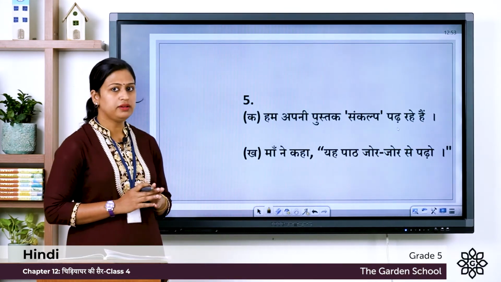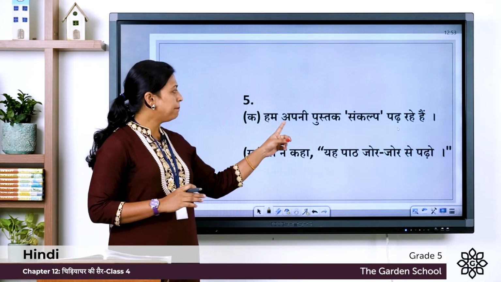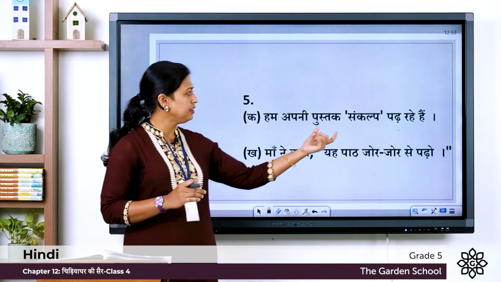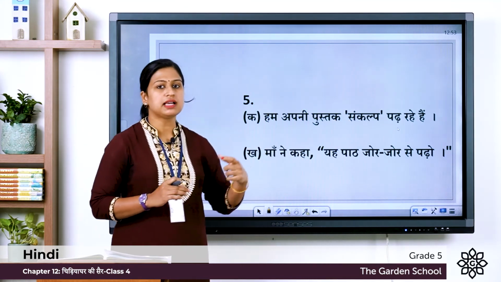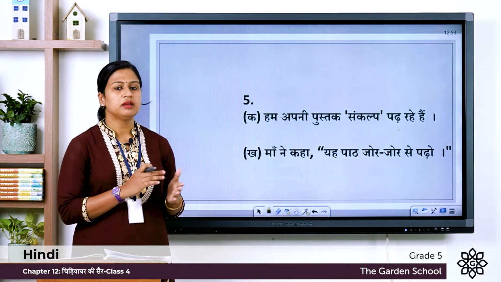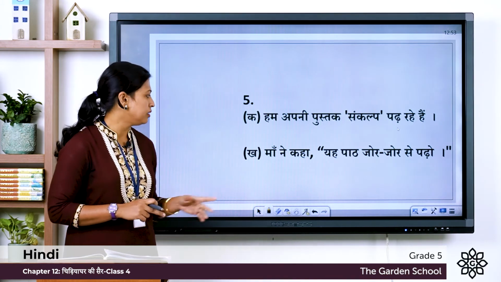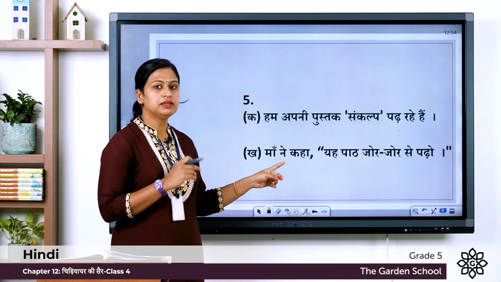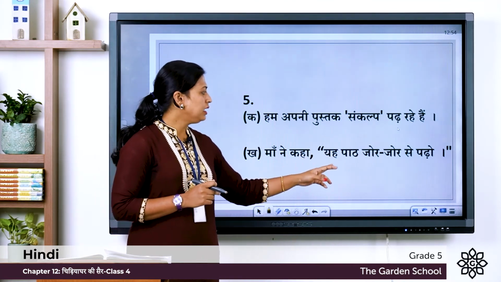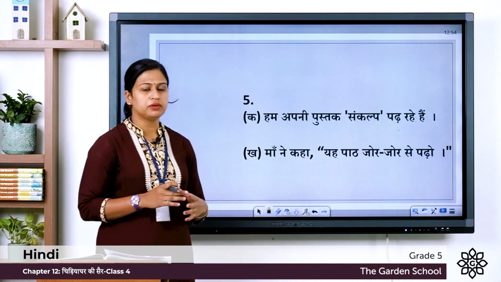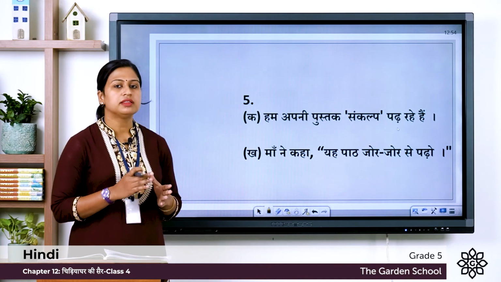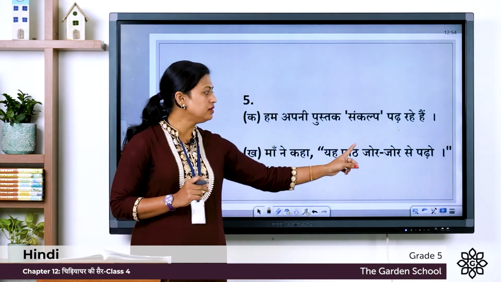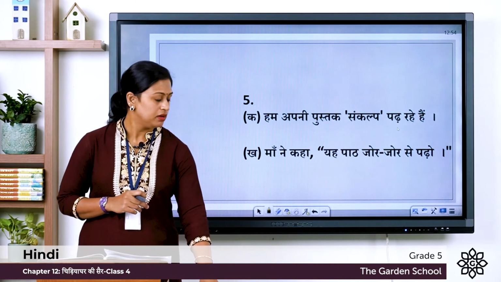The first one, का, हम अपनी पुस्तक संकल्प पढ़ रहे हैं. So we are highlighting this name of the book, Sankalp. That's why we are writing within single inverted comma. Second one, खा, माँ ने कहा, mother said, comma, यह पाठ जोर जोर से पढ़ो. So this is a direct speech. That's why we are writing within double inverted comma. यह पाठ जोर जोर से पढ़ो.